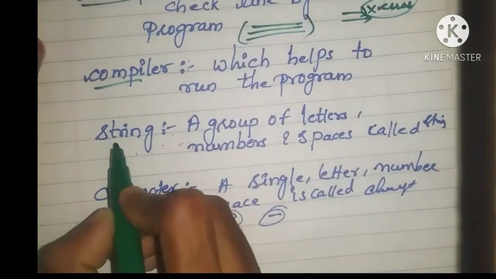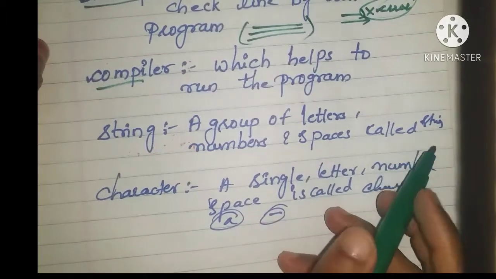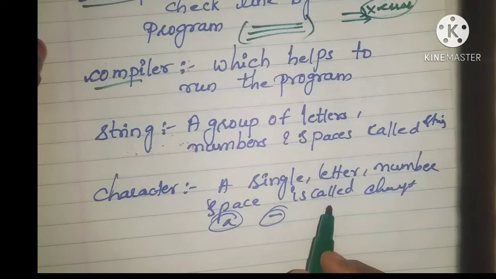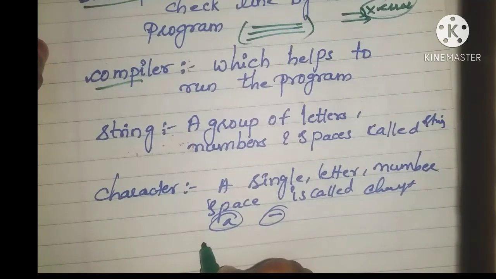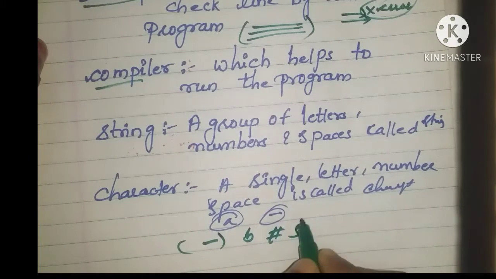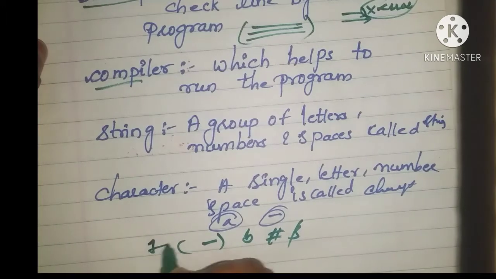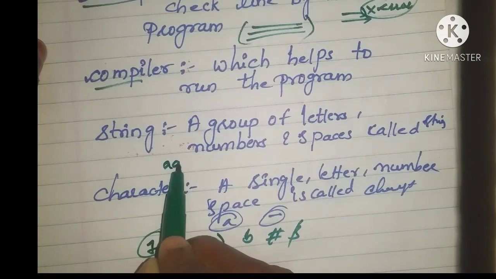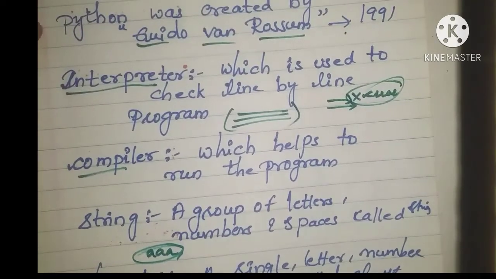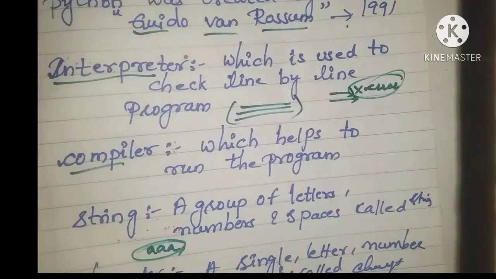Now, string: a group of letters, numbers and spaces is called a string. And character: a single letter, number or space is called a character. Like @, underscore, B, something like that, hash, dollar. These are all characters. If it is a single letter or numeral, it is a character; if it is a group, these are called strings. These are the basic terms every student has to know. All these are basics. Next, let's move forward.